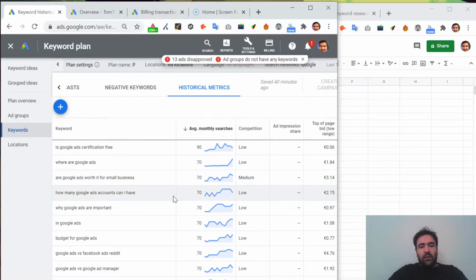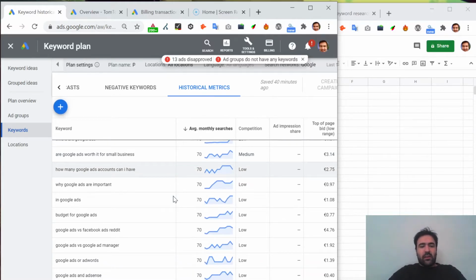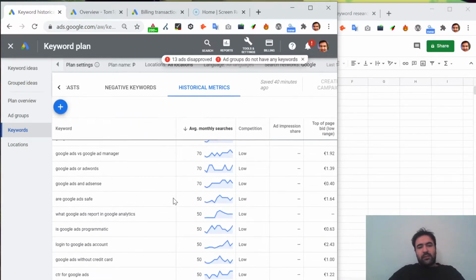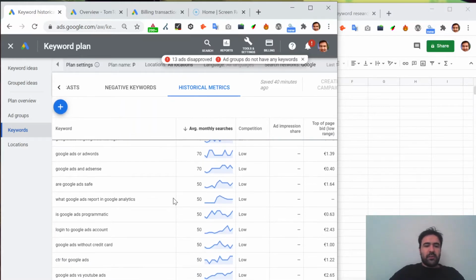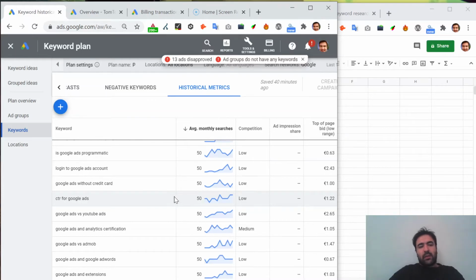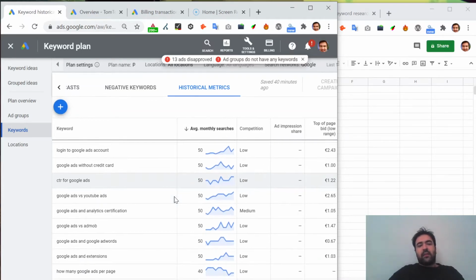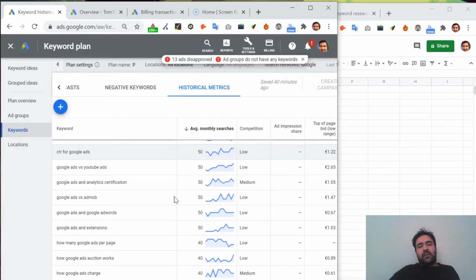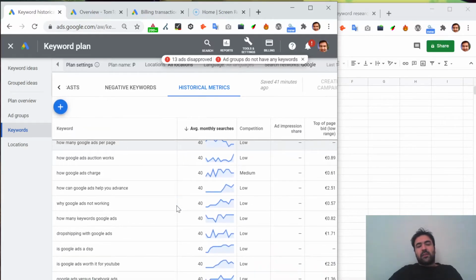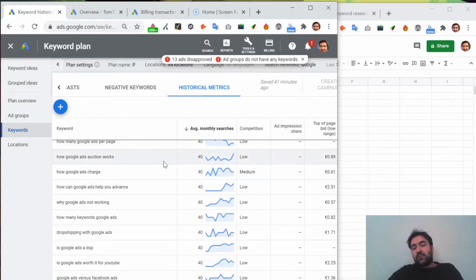So are Google Ads worth it for small businesses? How many Google Ads accounts can I have? Google Ads versus Facebook, Google Ad Manager. What are Google Ads reports and Google Analytics? Fairly good point. Is Google Ads programmatic? CTR for Google Ads. Google Ads and extensions. How many Google Ads can we have per page? How does Google Ads auction work? Very good point, which I'll explain in another video.